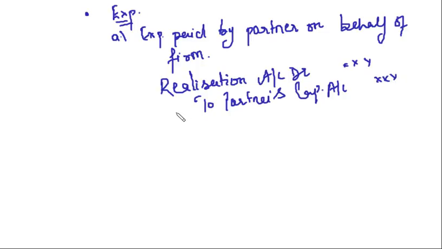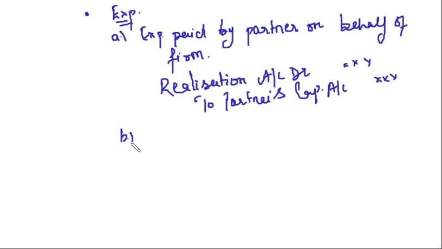Because we have to compensate the partner for the expenses he has incurred, because paying expenses was the responsibility of the firm. But who is paying? Partner is paying. So the firm will compensate partner for those expenses. Clear?